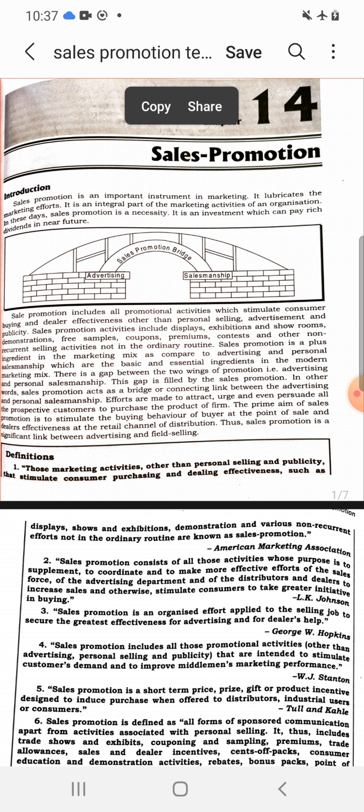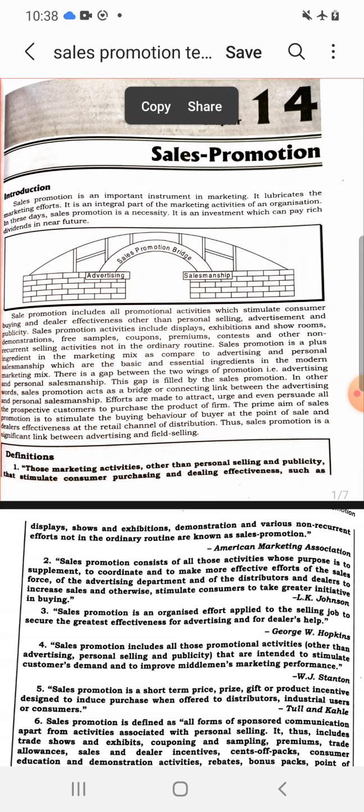Sales promotion technique bridges the gap between advertising and personal salesmanship, and it is not a routine activity, rather it is non-recurrent in nature. It is used for a short span of time to boost the sales. Let us do now the features of sales promotion.